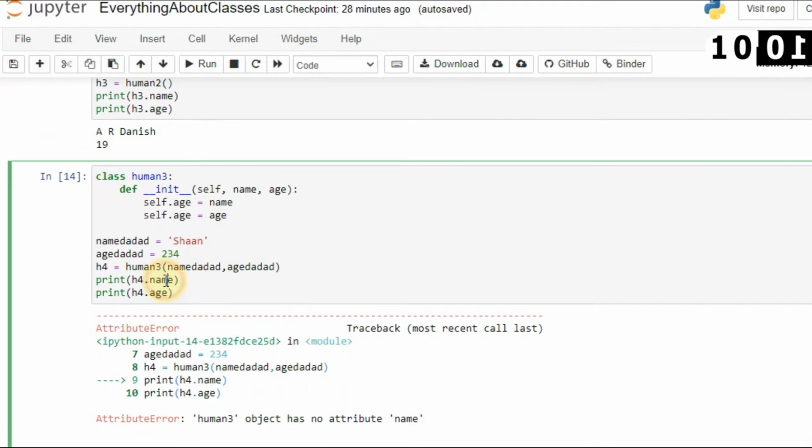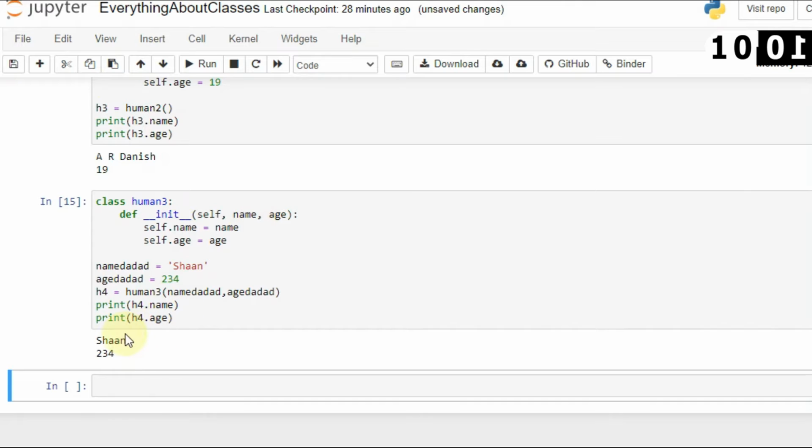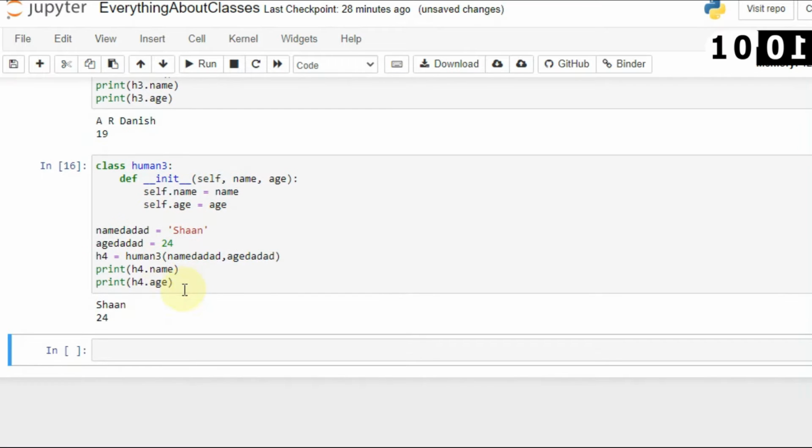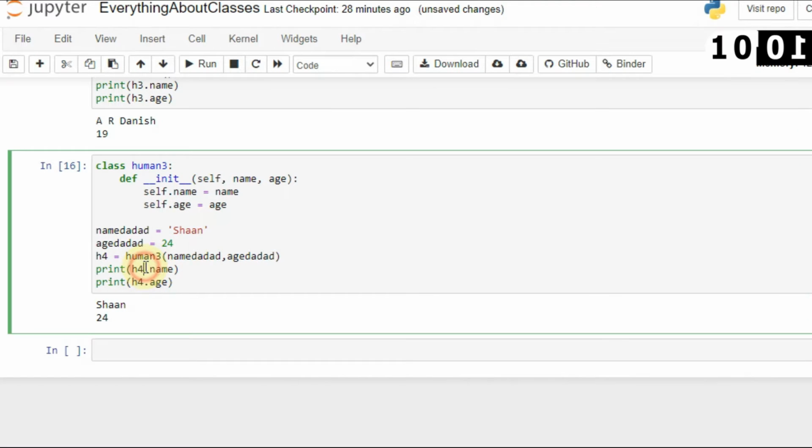Okay, so here you can see that I have no attribute name. Why is it not here? I have used name as well. So now if I run that, here you can see that Shan and 234 is not good. So let's say 24. So here you can see that Shan and 24. You can even customize this by using object name is.